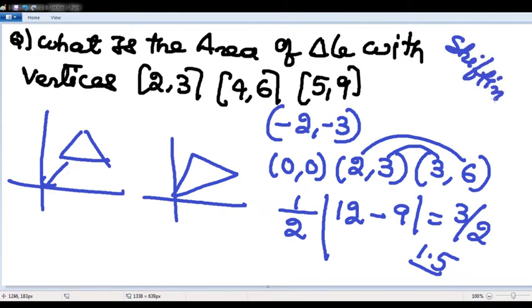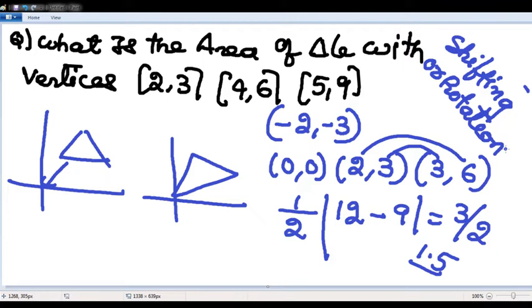If you shift the figure by some points, or if you rotate the figure, the area will not change. By shifting the figure from one point to another point, or by rotating it, the area will not change. If you shift it by -2, -3, why only -2, -3? Because I want one point to be (0, 0).